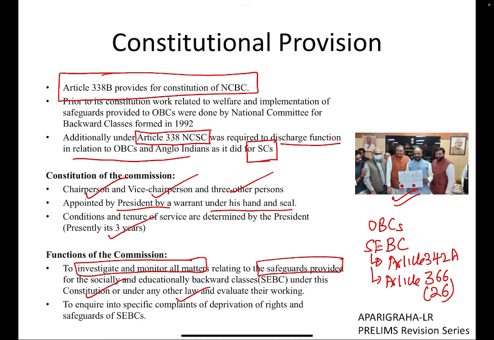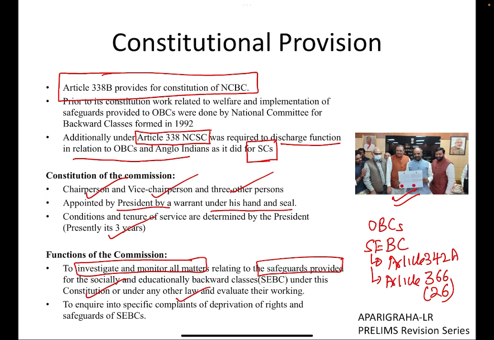This is being done in order to provide social justice, the very justice that our Preamble talks about, so that marginalized communities can be brought back into the mainstream of the country.